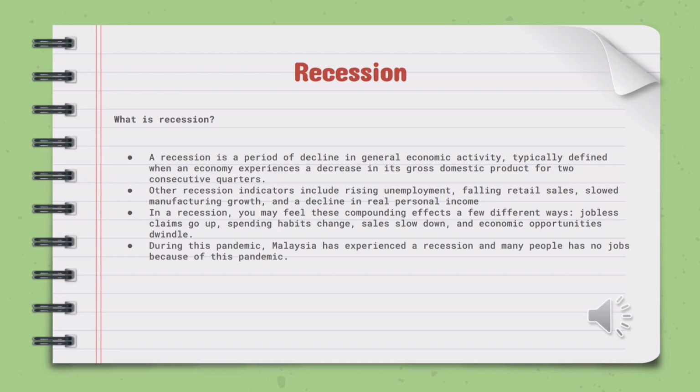In a recession, you may feel this compounding effect in a few different ways. Jobless claims go up, spending habits change, sales slow down, and economic opportunities dive. During this pandemic, Malaysia has experienced a recession and many people have no job because of this pandemic.